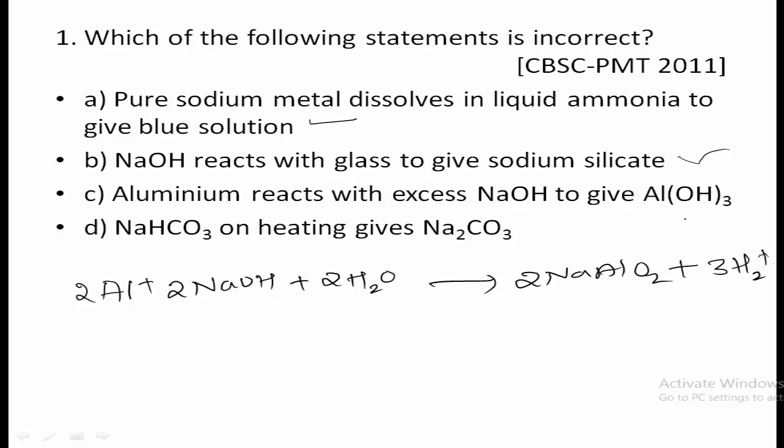So thus it will not give aluminium hydroxide. Instead of that, it will form sodium aluminate. Therefore option C is the incorrect statement and the correct answer for this question.